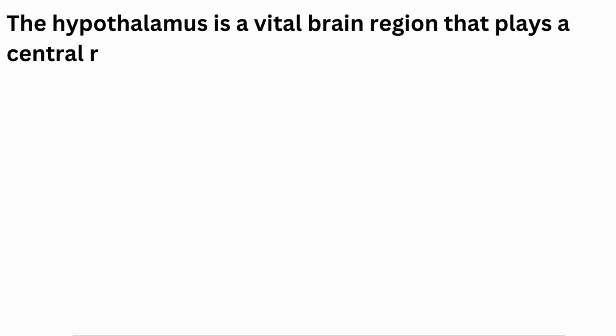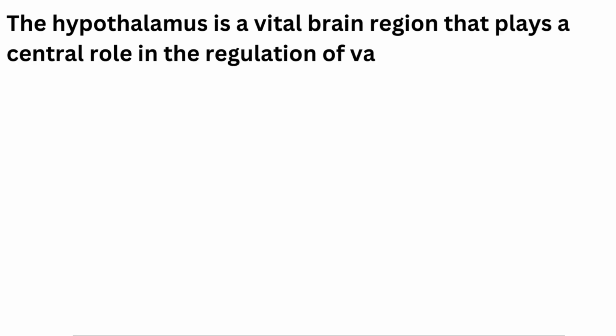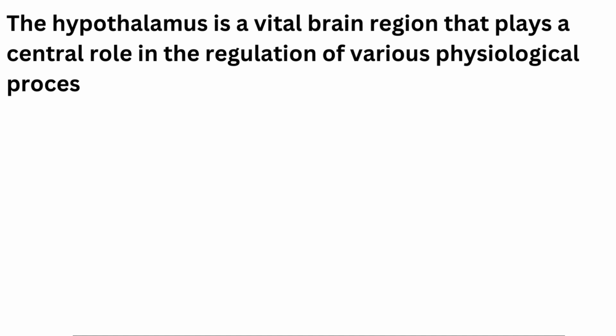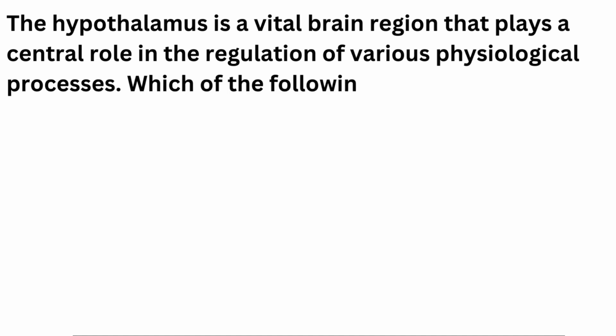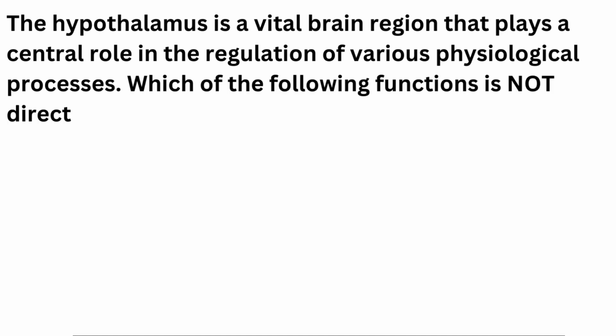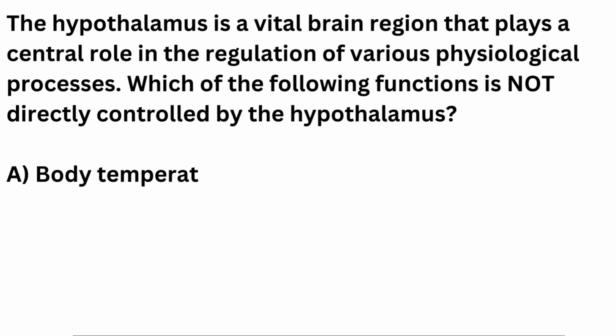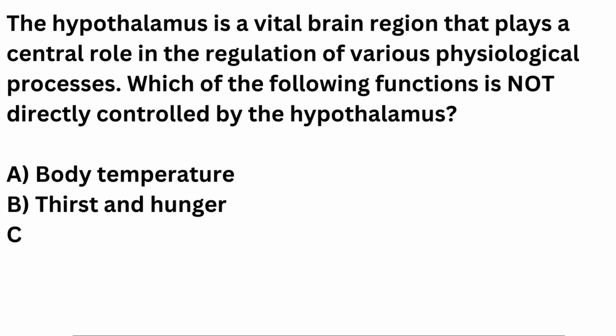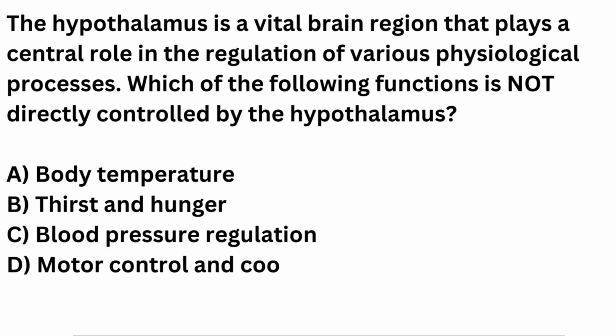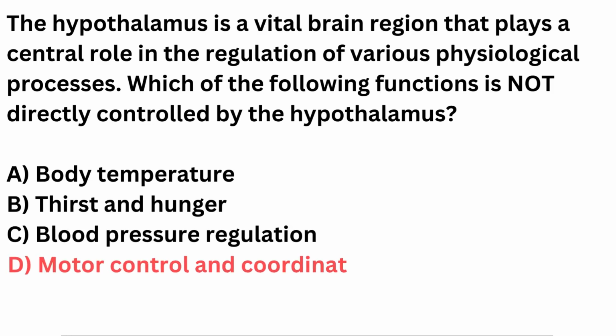The hypothalamus is a vital brain region that plays a central role in the regulation of various physiological processes. Which of the following functions is not directly controlled by the hypothalamus? A. Body temperature. B. Thirst and hunger. C. Blood pressure regulation. D. Motor control and coordination. Correct answer is D. Motor control and coordination.